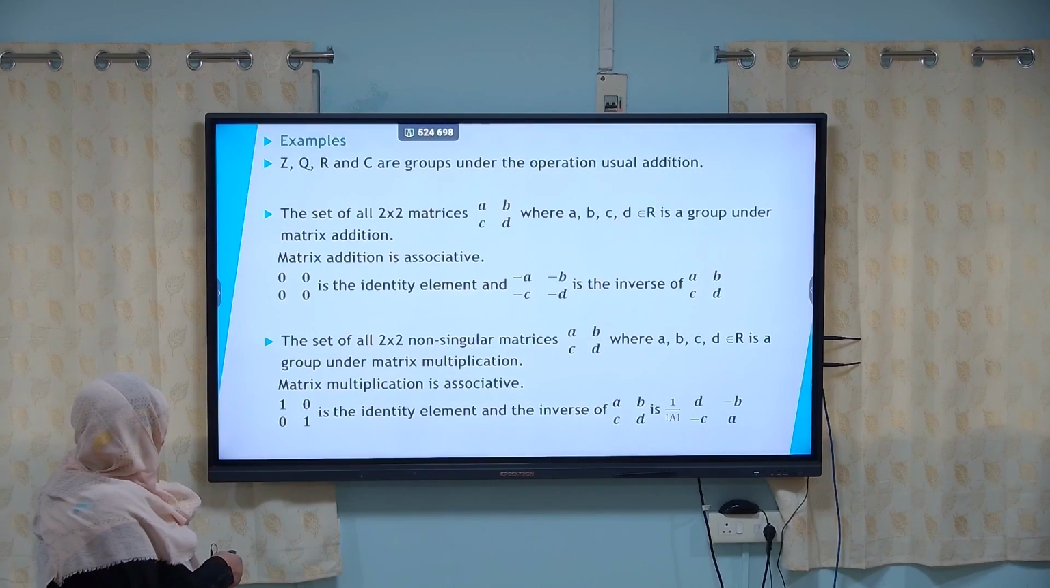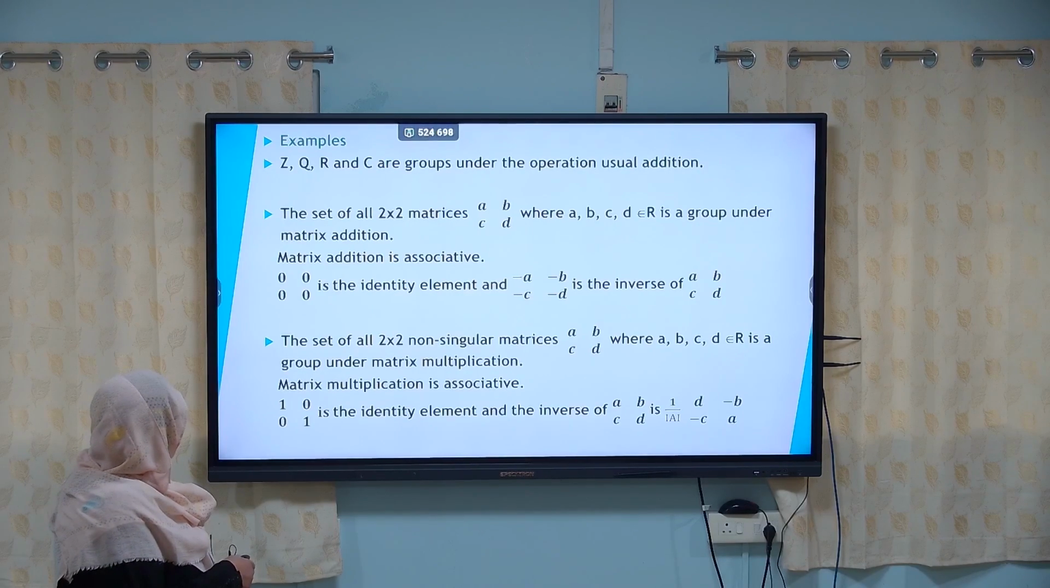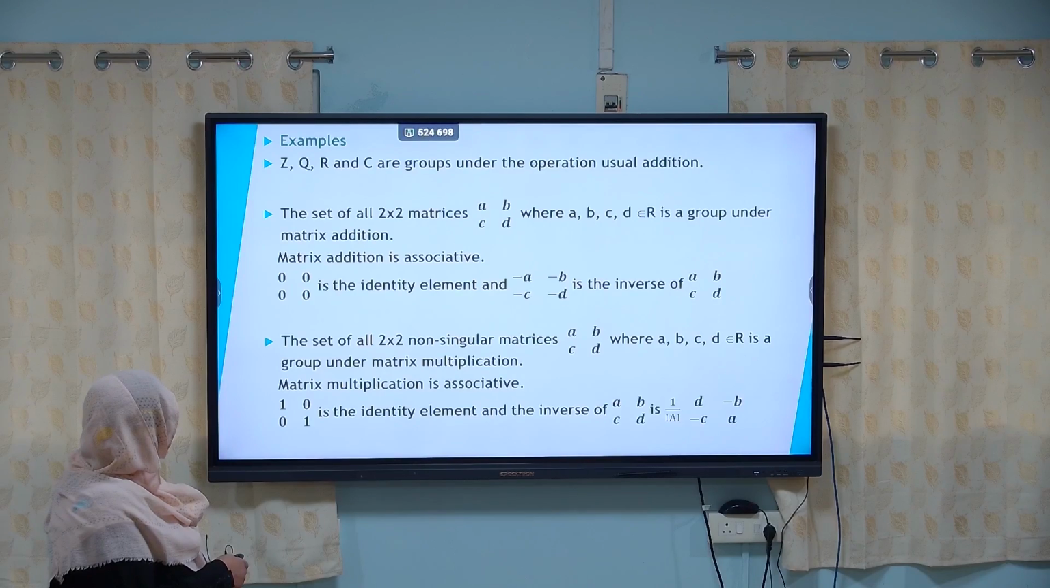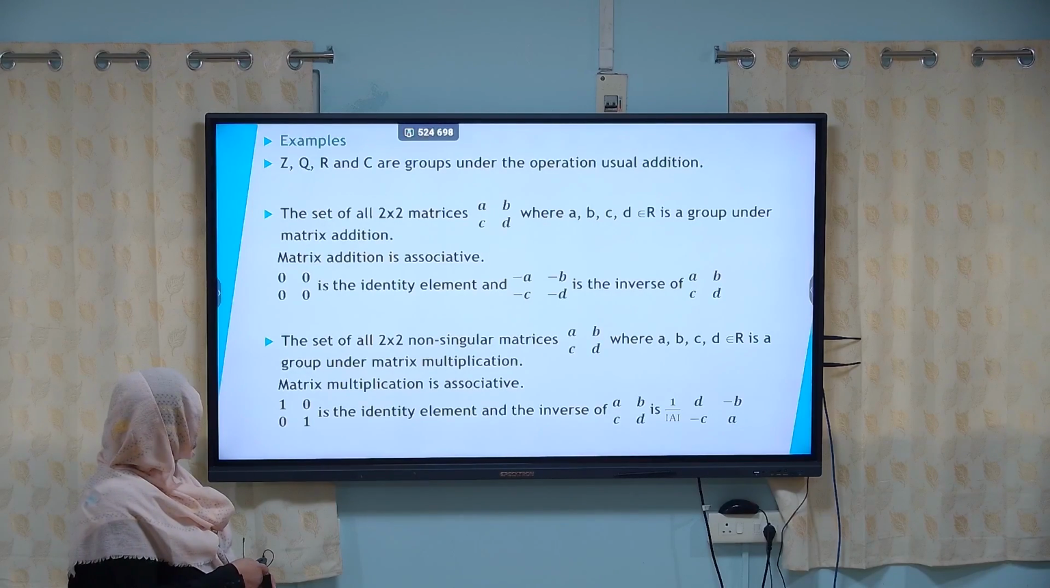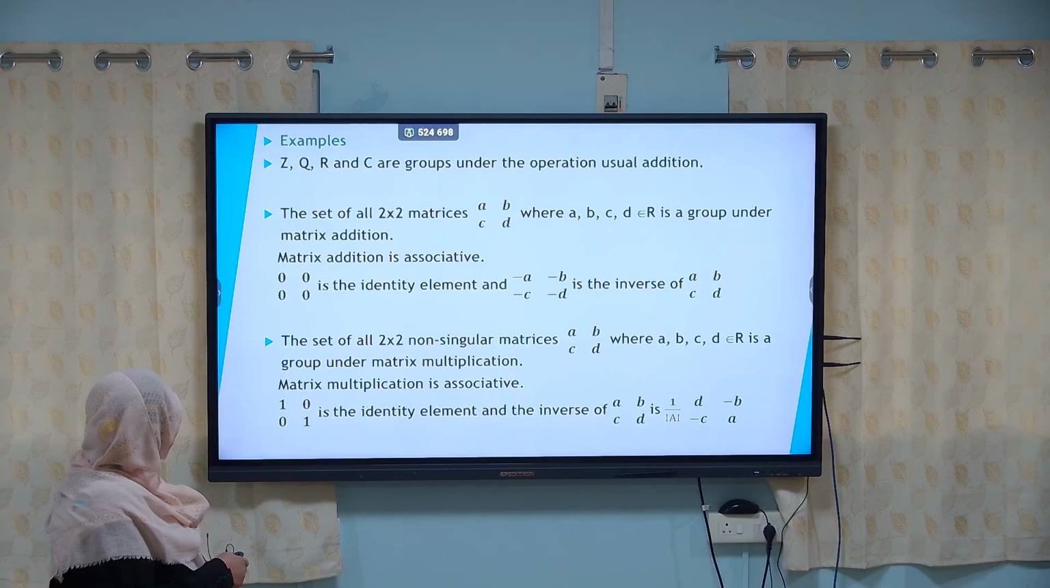Examples: the set of all integers Z, the set of all rationals Q, the set of all real numbers R, and the set of all complex numbers C are all groups under the operation of usual addition. The set of all 2 by 2 matrices with elements A, B, C, D, where A, B, C and D belong to the real numbers, is a group under matrix addition.